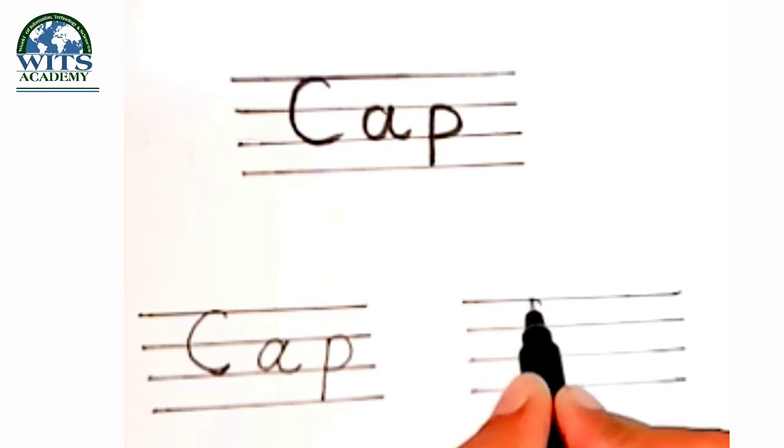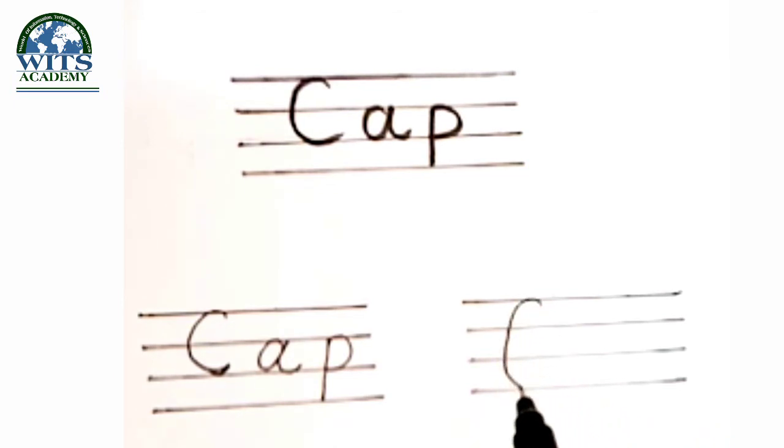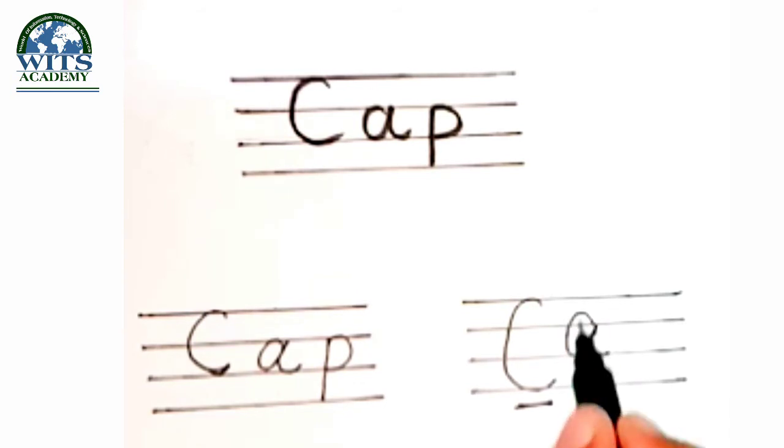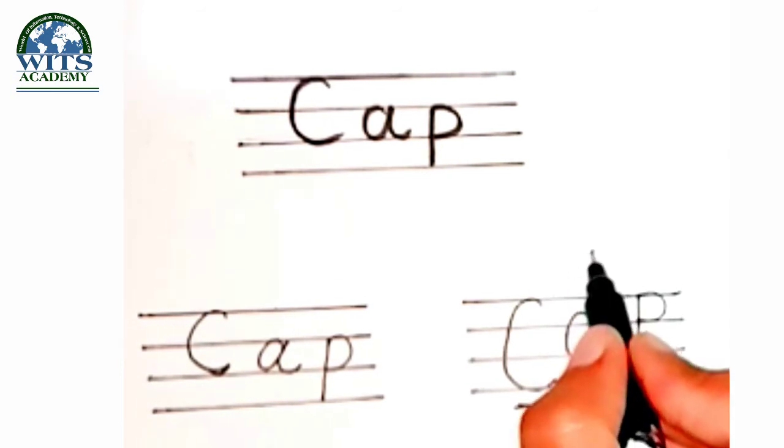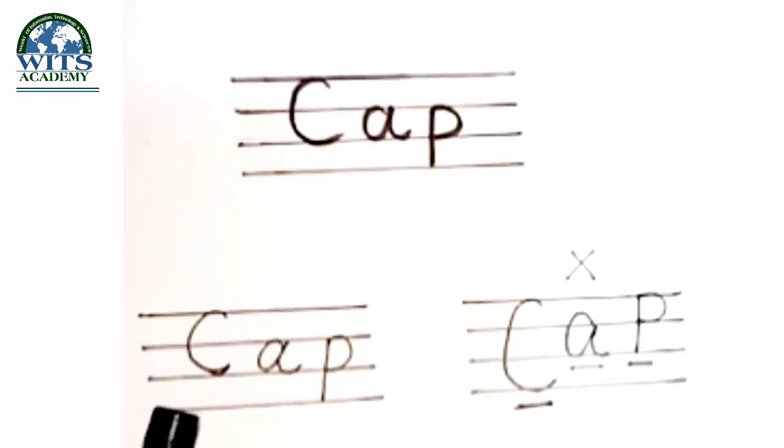Now look, writing capital C. It is in 4 lines, so it is wrong. It is also out of line. This is also wrong. Look, it is not small p, it is capital P. It is wrong. This is right. C-A-P, cap.